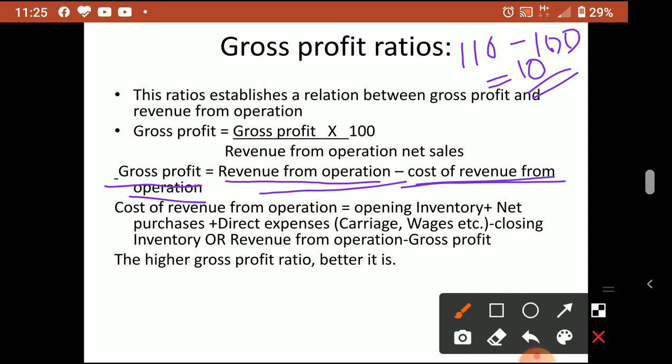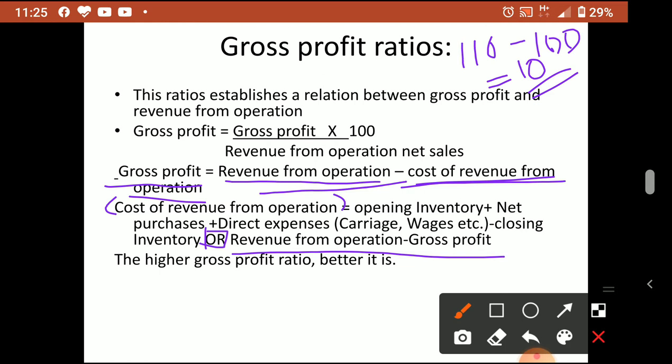That is why gross profit is equal to revenue from operations minus cost of revenue from operations. The cost of revenue from operation equation we already studied: opening inventory plus purchases plus direct expenses, like carriage inwards and wages, minus closing inventory. Or, as another equation, cost of revenue from operation is revenue from operation minus gross profit.